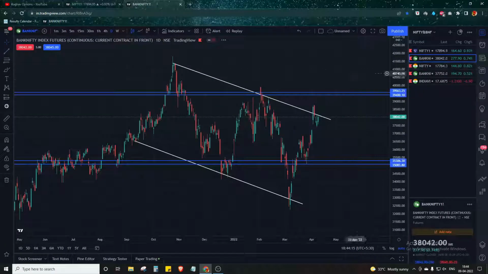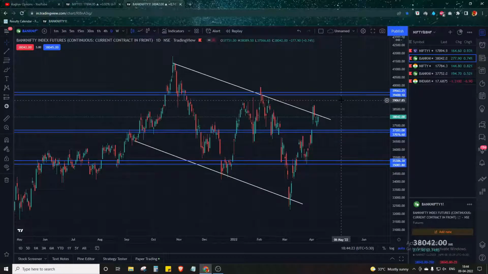For the Bank Nifty, till the level of 35,000 is broken, the major intense support is the level of 37,000 in the Bank Nifty. This is the major support level till the final support of 35,000 is broken. 37,000 will act as a major support level, a hurdle for the sellers to go for further downside.